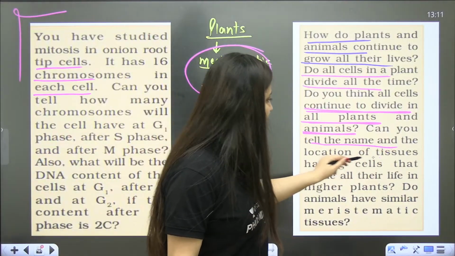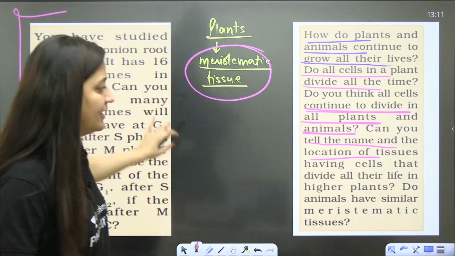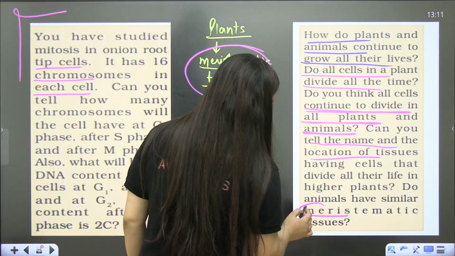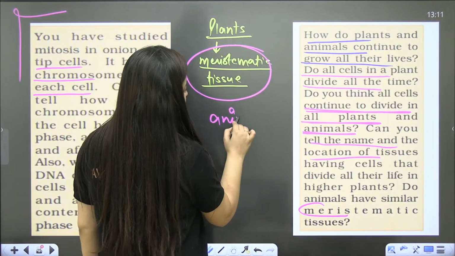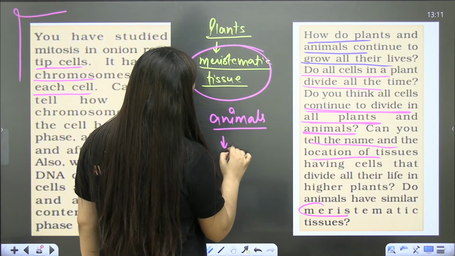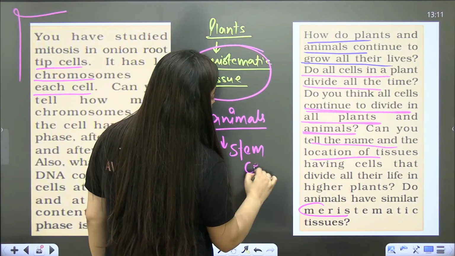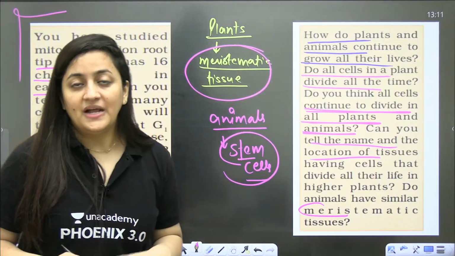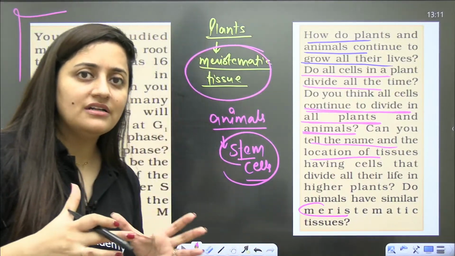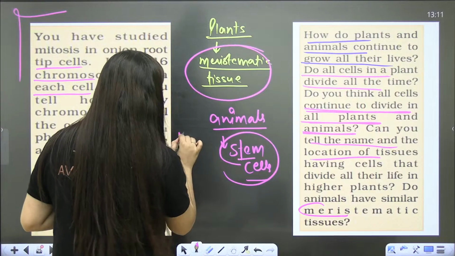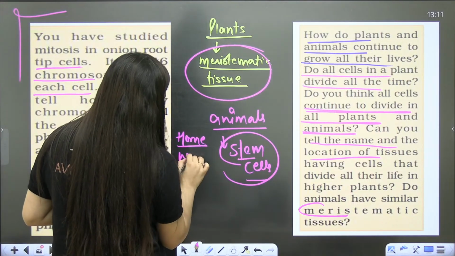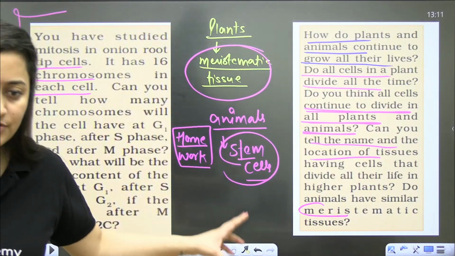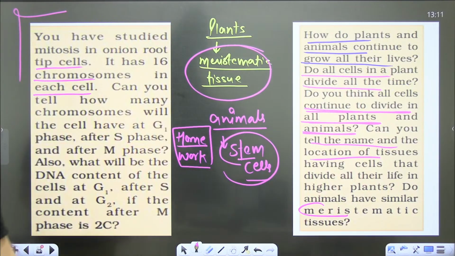So can you tell the name and the location of the tissue? This is what we have already discussed. Now they are asking whether animals have similar meristematic tissue. In the case of animals, the meristematic tissues are not there. But in animals, we talk about stem cells, and we see that some cells are multipotent, some are pluripotent. So these are the different terminologies. This is your homework. You will read about stem cells and mention it in the comment section. Okay, that is your homework, right?